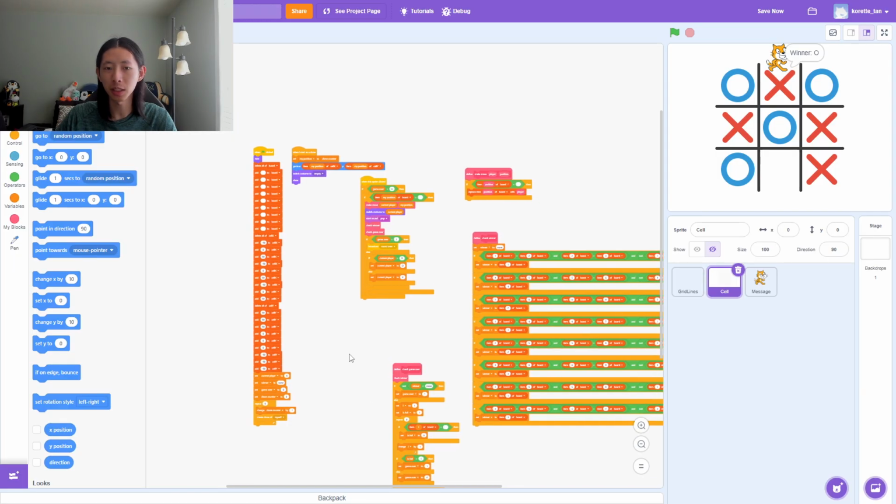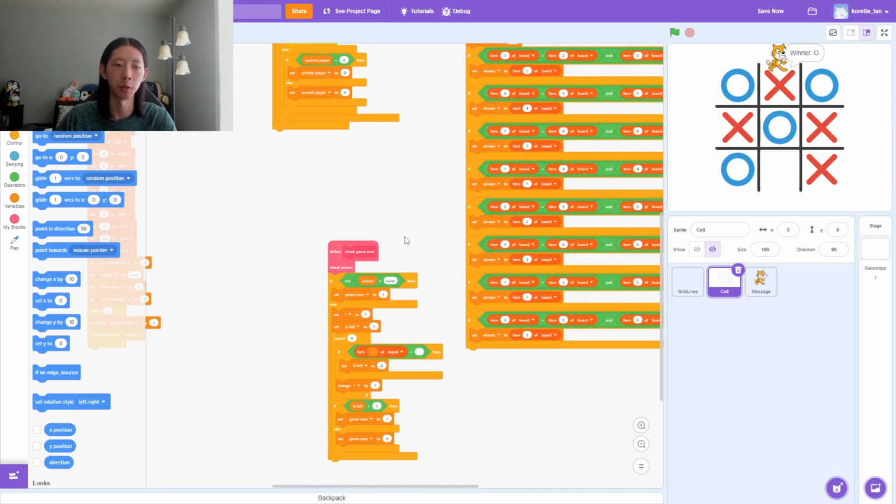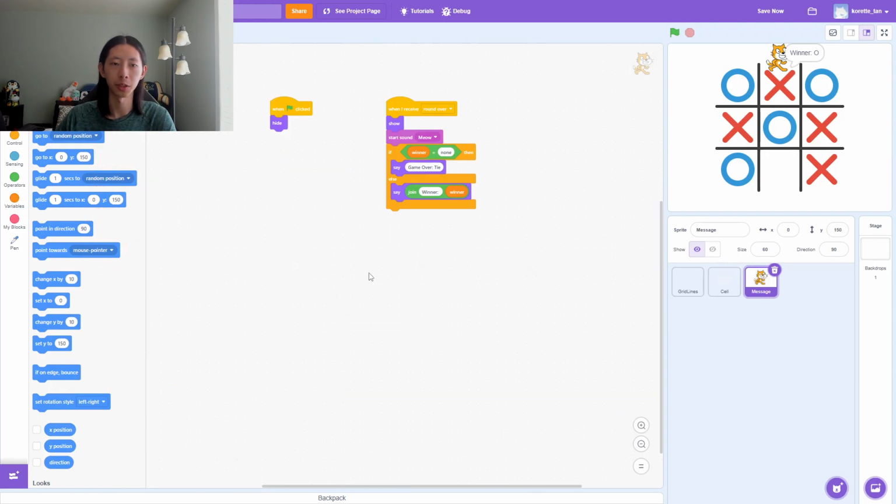I think it's a little bit disorganized, but at the same time it's also understandable if you go through everything. And the final sprite. It's simple code, so it's definitely organized and understandable. In terms of readability, I would score this a 9 out of 10. In terms of bugs, I did not see any. And honestly, if I was a TA, I would not think this is AI generated.